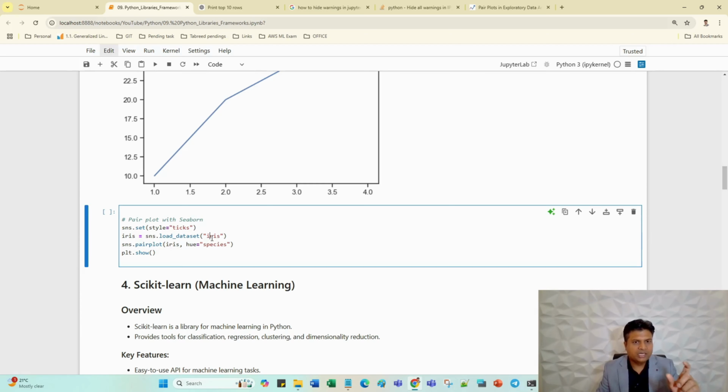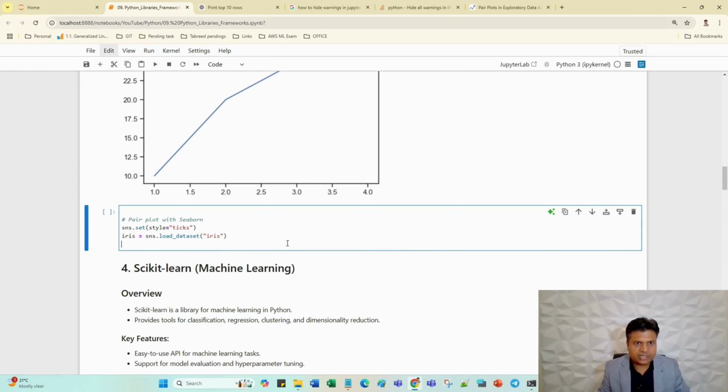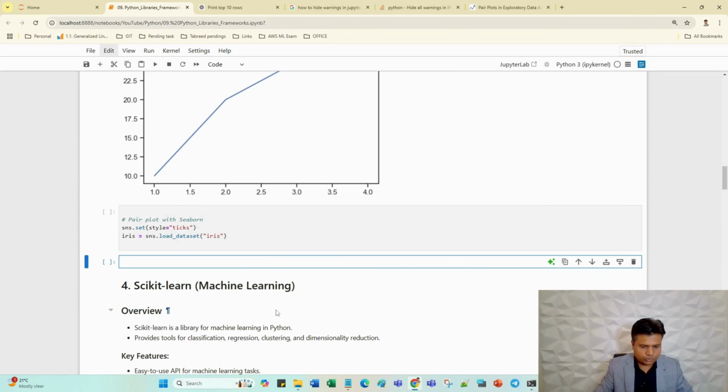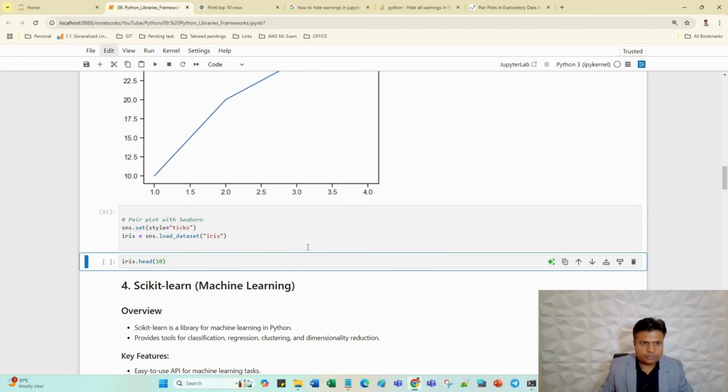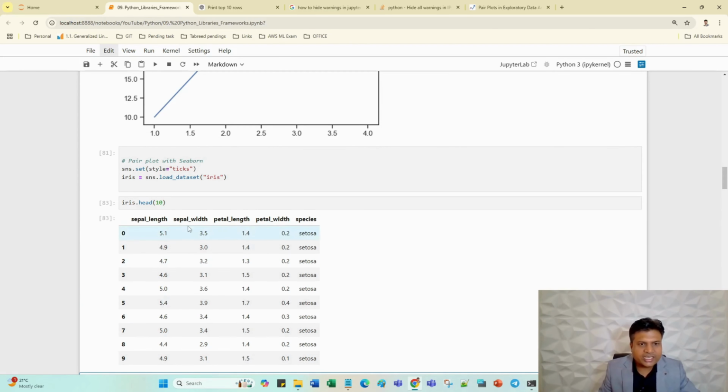We just need to pass the name of the data set, and the data set will be available in the object. I'm going to create a pair plot here: iris, hue is equal to species. Before showing this graph, I want to show you the data set. Let me cut this, and I will show you iris.head. First I will show you, let's suppose, 10 records. So 10 records in the data are like that.